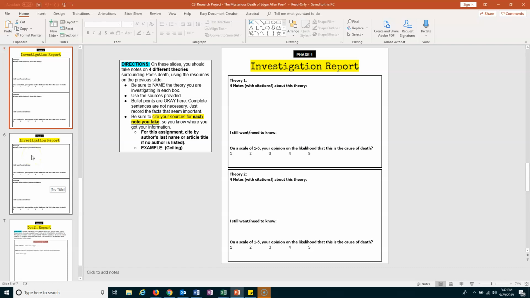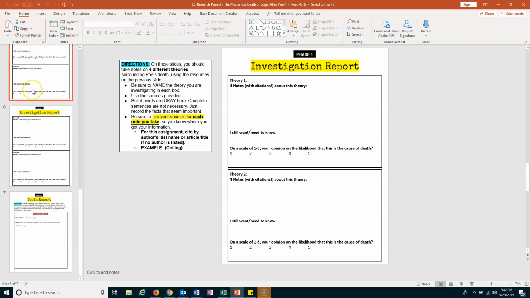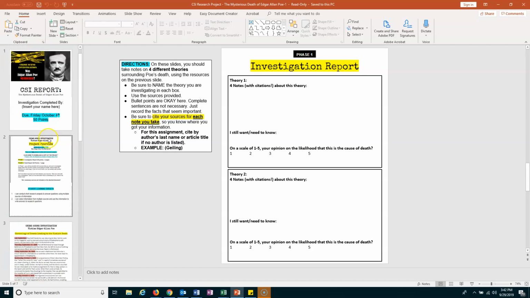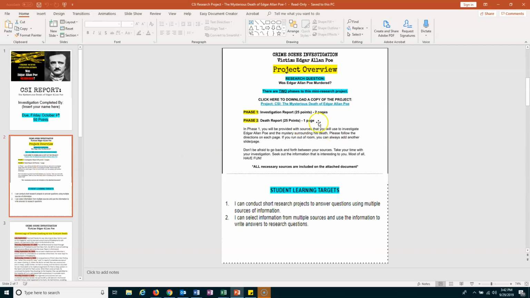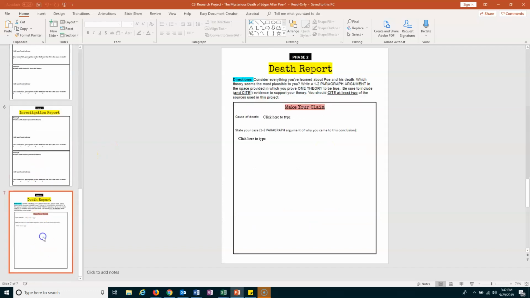So then the second thing technically that you're going to be doing, and up here it says you're doing a death report, right? In the death report, you're going to pick which theory you think is the most plausible. You're like, yep, that's how I think he died.